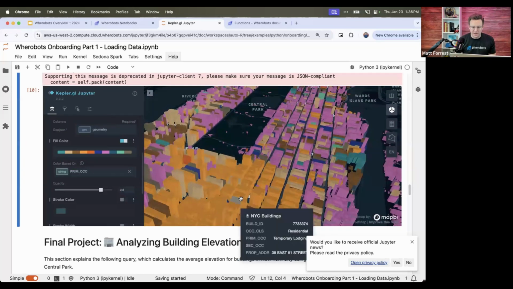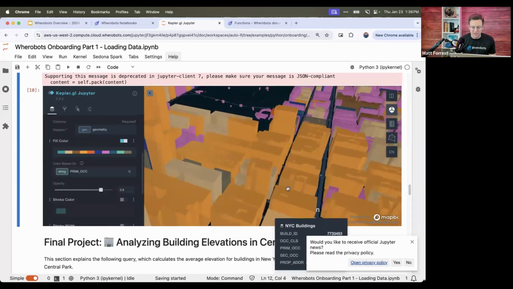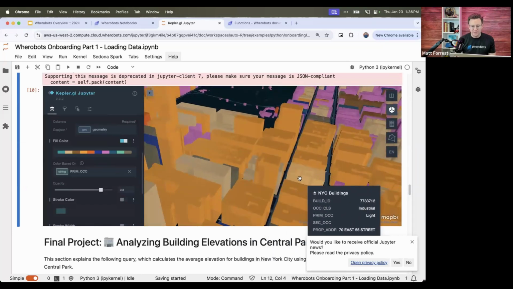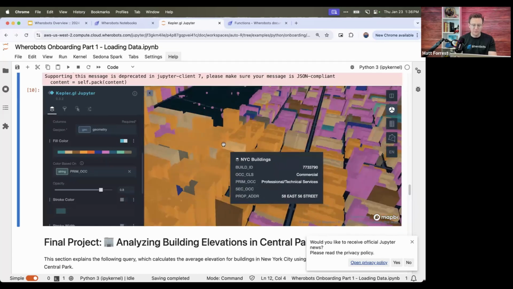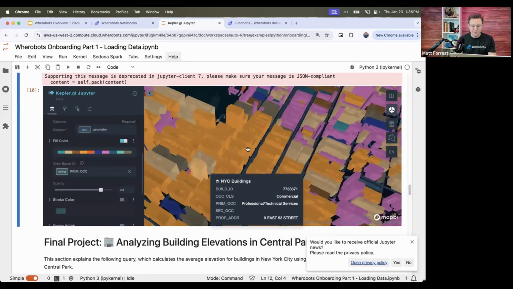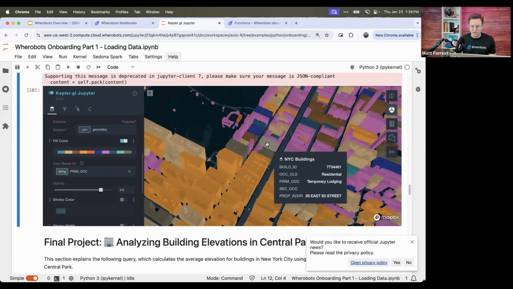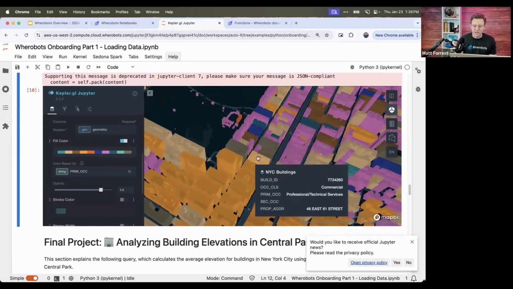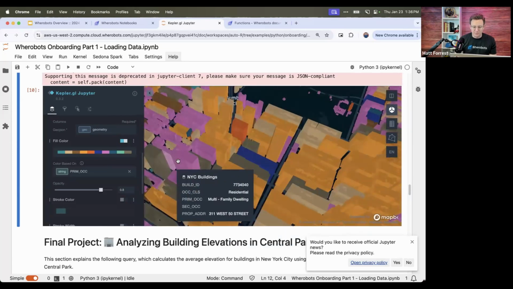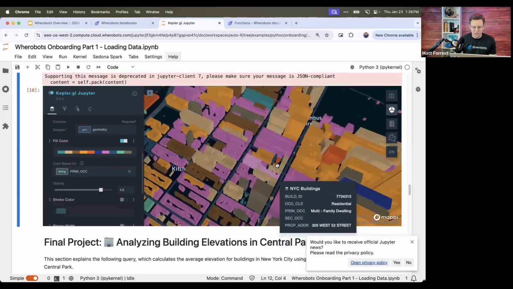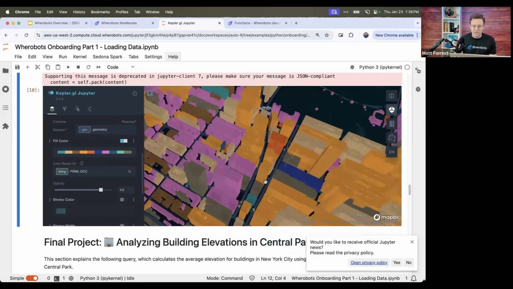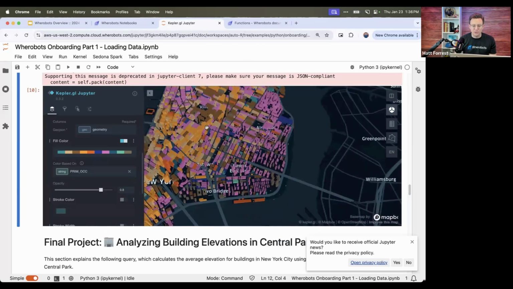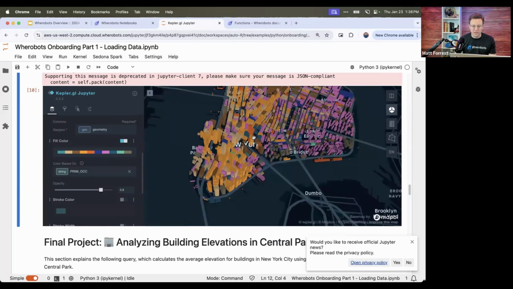It's kind of a funky data set because it's derived from satellite imagery. So you can see here that this whole block is classified as a single building, which is strange, but since it's from satellite imagery, that kind of makes sense. But you can see here there's also ones that are hotels or temporary lodging. Some of the pink buildings are residential as well. I think there's some different ones, government services, utilities, but you can see how quickly it could load up all these different buildings and visualize them.